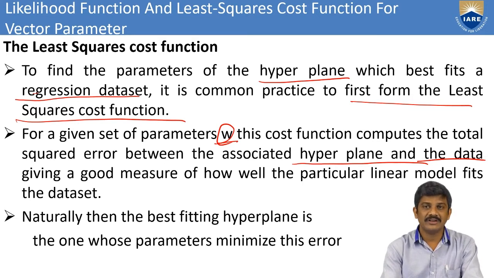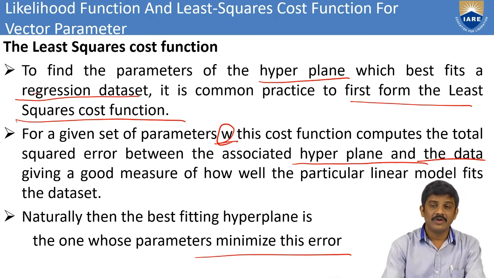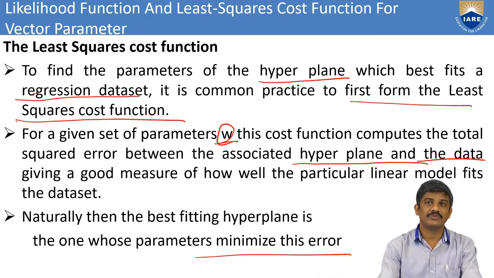Naturally, the best fitting hyperplane is given by the parameters that minimize the error. Those parameters that minimize the error give the best fit for the hyperplane. Here this is the least square cost function, and we take a regression data set. That is mainly a common practice for fitting from the least square cost function.